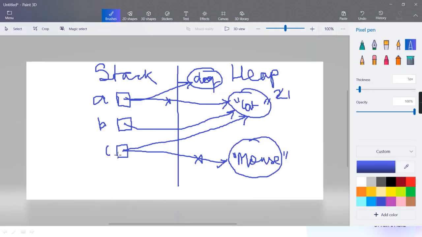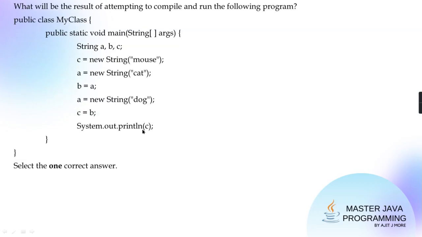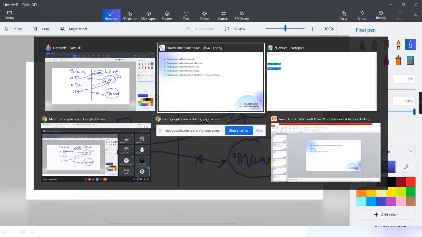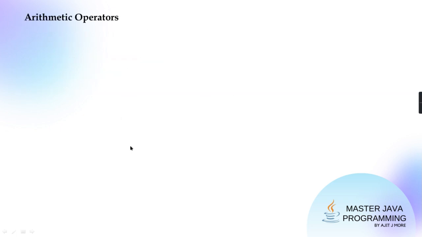What was the last option value? C. We were supposed to print C. And what is the latest value? Where is C referring? To cat. And cat means option C. Okay, now these MCQs are clear. Now these MCQs were based on which concept? Assignment of primitive, assignment of reference, multiple assignment. On that concept it was based, and somewhere on casting.